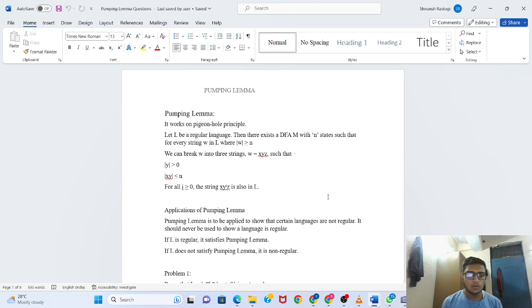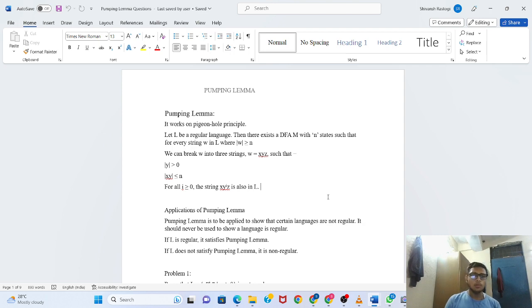So what is pumping lemma? Let us suppose L is any regular language, then there exists a DFA M with n states such that for every string W which belongs to L, such that the length of the string is greater than or equal to n, which means the number of states, then we can break W into three strings denoted as W equals XYZ, such that the mod of Y, meaning length of Y, should be greater than 0, mod of XY should be less than or equal to n, which is the number of states, and for all i greater than or equal to 0 we can pump, and the XYZ must belong to L. Okay, so now we will see a question, then you will understand it better.